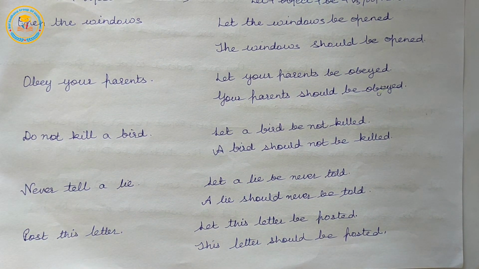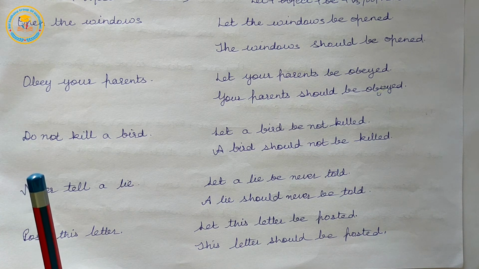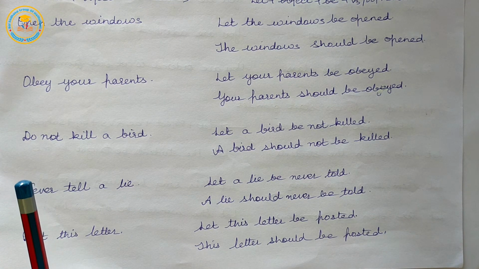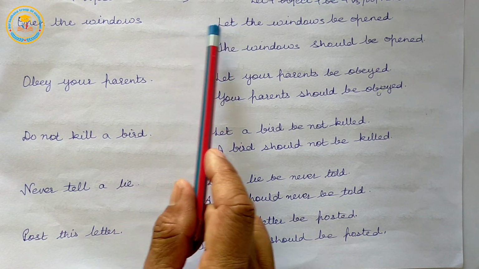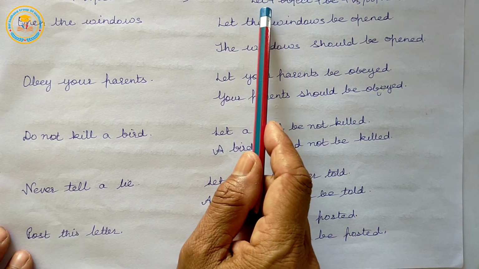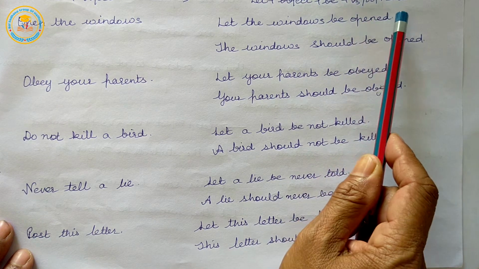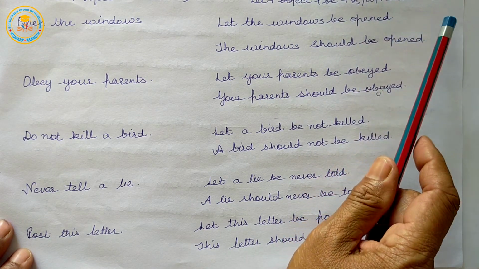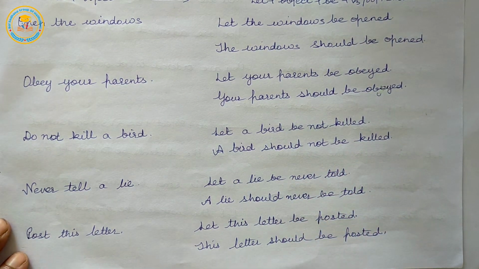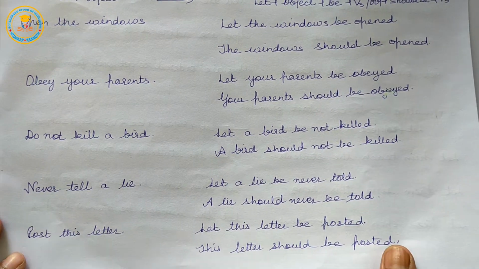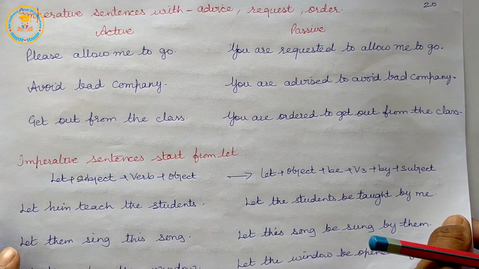This letter should be posted. So, for imperative sentences, we will use let plus object plus be plus verb's third form, or object plus should be plus verb's third form in passive form.